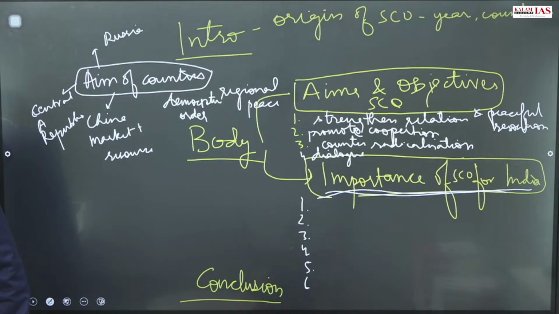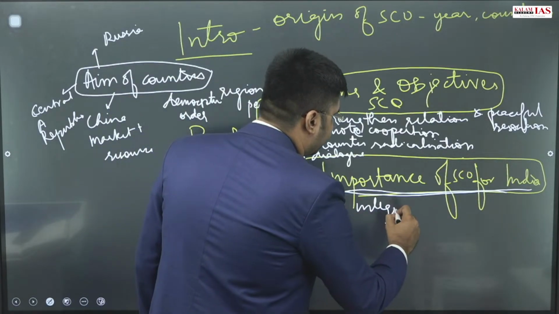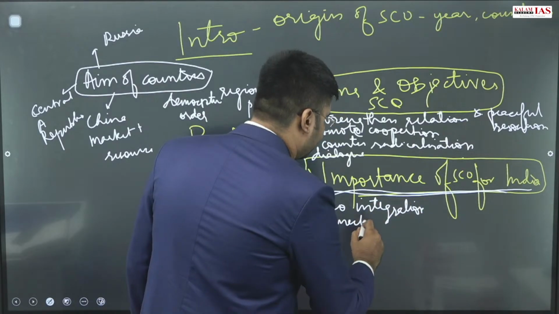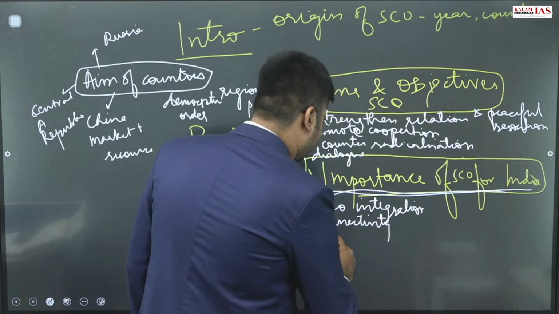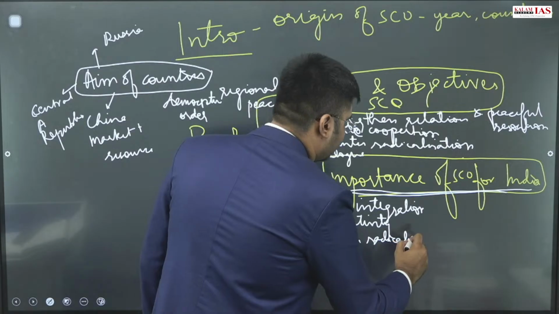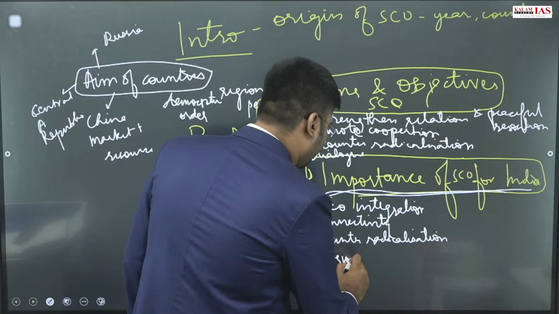We can write, whether be it the connectivity projects, economic connectivity, you can highlight economic integration, increased connectivity, increased trade, counter radicalization in the region, becoming a regional power,